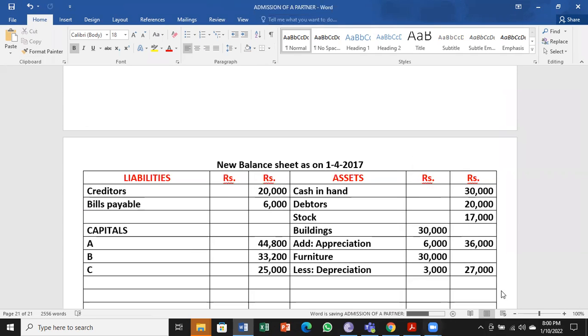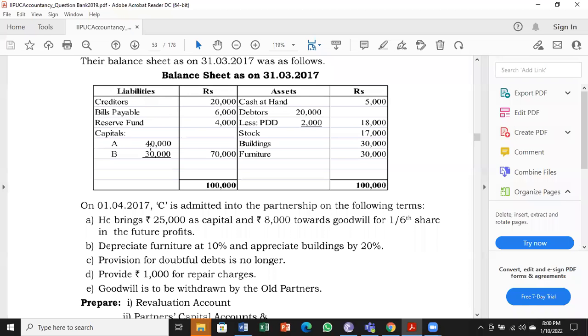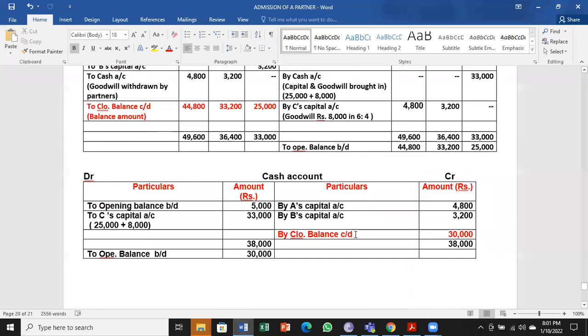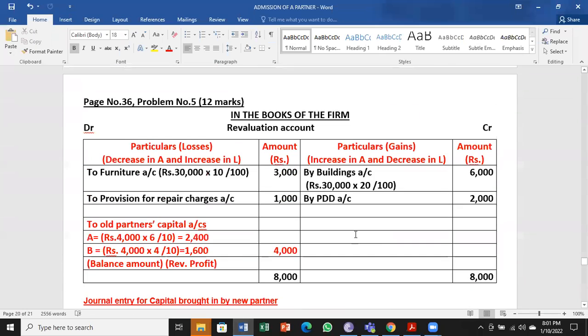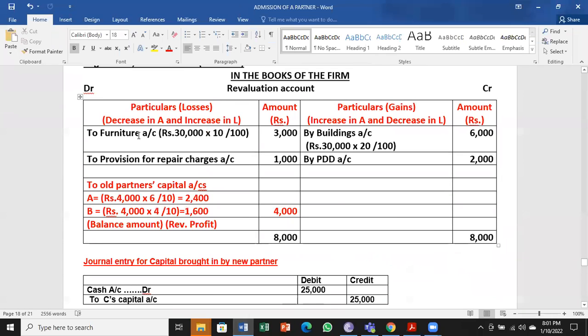Next, all balance sheet items, ensure that we have taken properly. After that, if all the items are taken, the last verification is your revaluation account. All items taken or not. Buildings is done. PDD not required, have not taken. Furniture is taken.